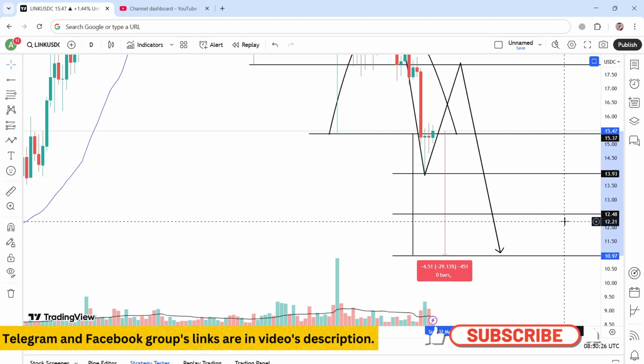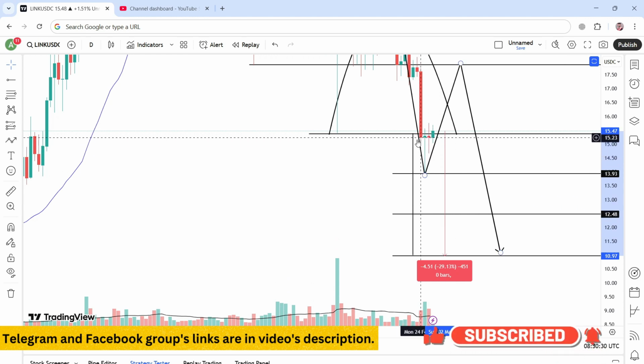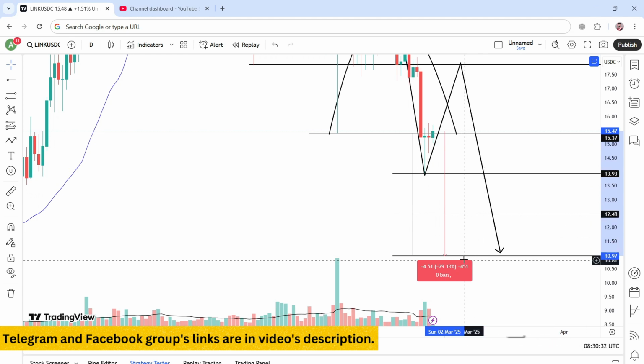So you need to manage your trade accordingly, as this coin has submitted a new breakdown, so its price can fall up to 30% in upcoming days. If you have bought this coin, you need to be aware of your stop loss. And if you do short selling, then you can see it is the best opportunity for short selling, where you can expect a profit of 30% in this coin.